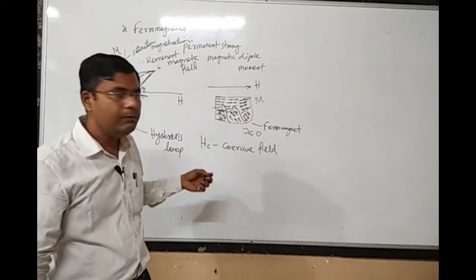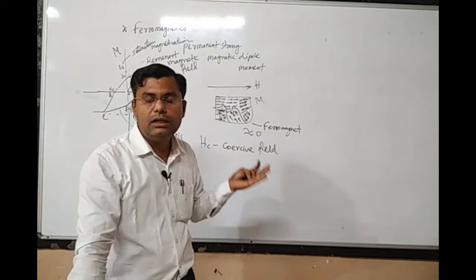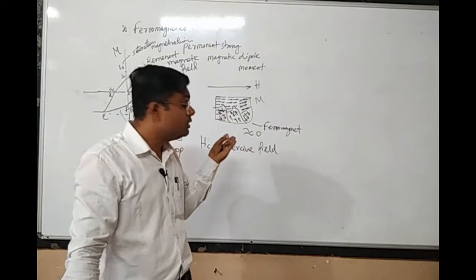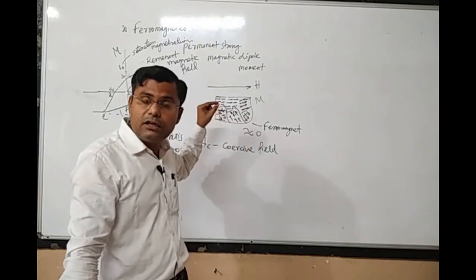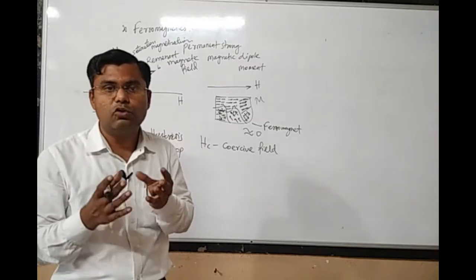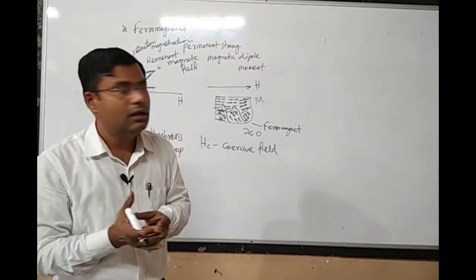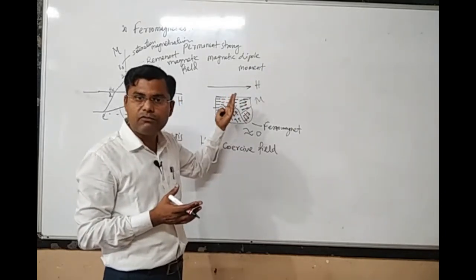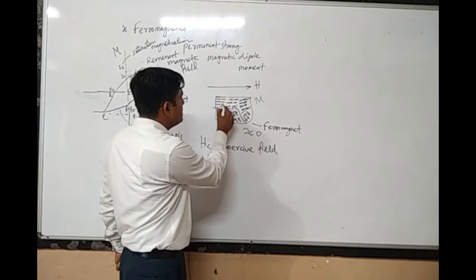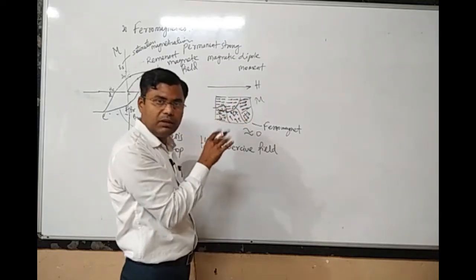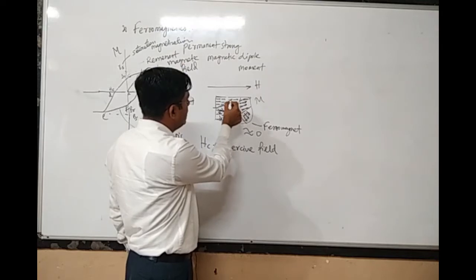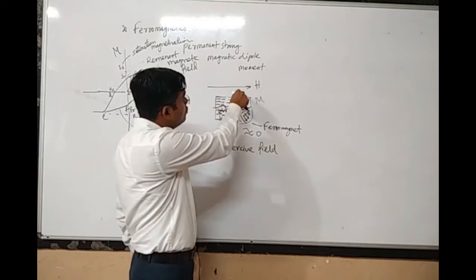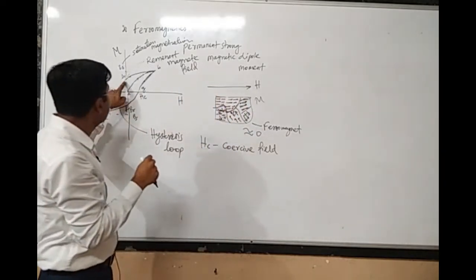So what is the outcome? When we apply the external magnetic field, the atomic magnets within the domain get aligned in the direction of the external magnetic field, and in doing that, the domains inside the material grow in size. Now even if you remove the external magnetic field, since this is now a complete domain, its atomic magnets will not be rotated in the opposite direction. They would stay in the same direction even if you remove the external field, and therefore there is some remnant magnetic field.